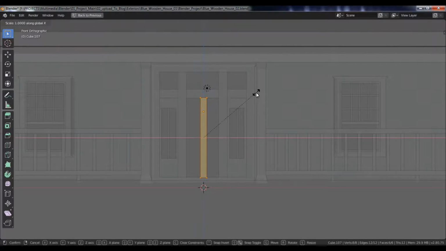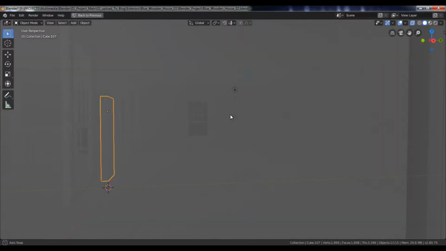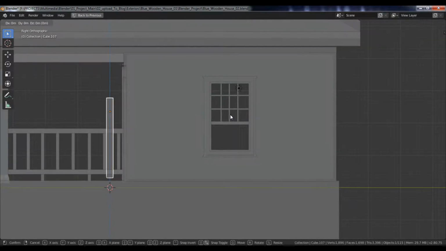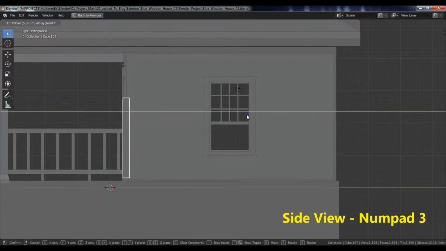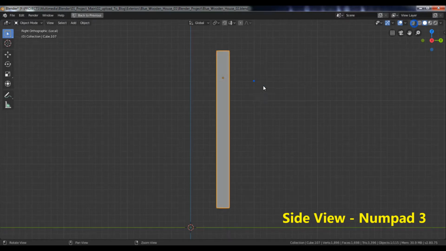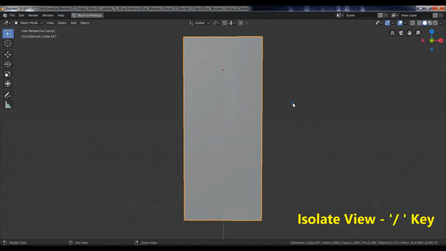Now, select all these vertices, and scale it along the X-axis. Go to the side view, and move it backwards along the Y-axis. Switch to the Isolate view.